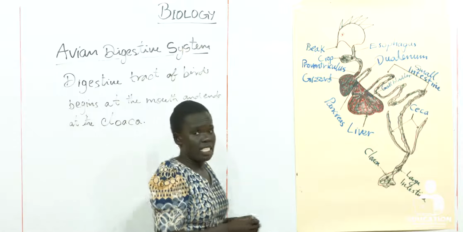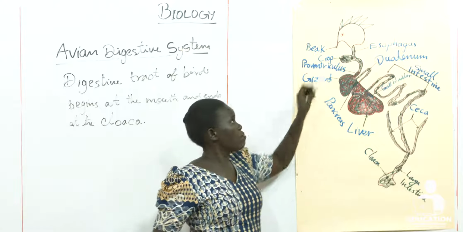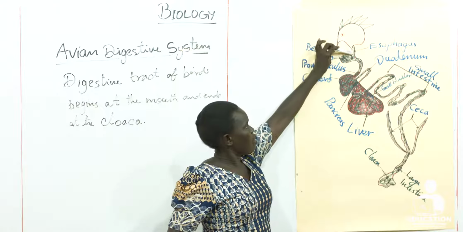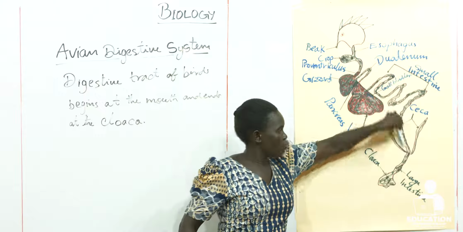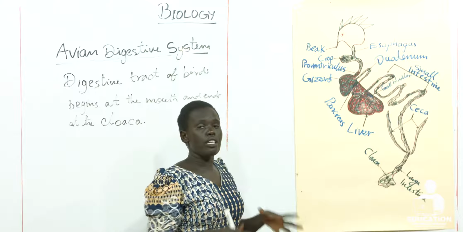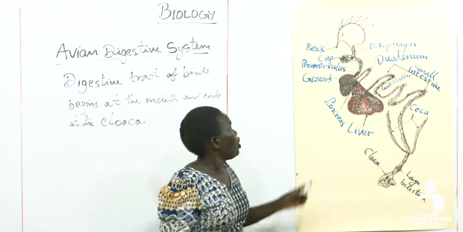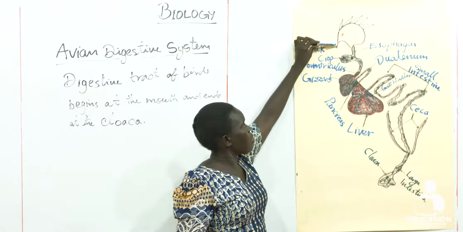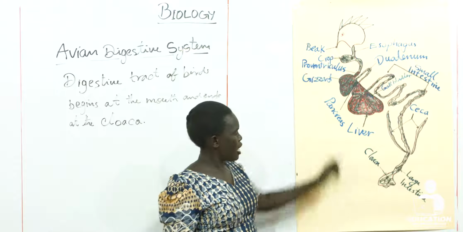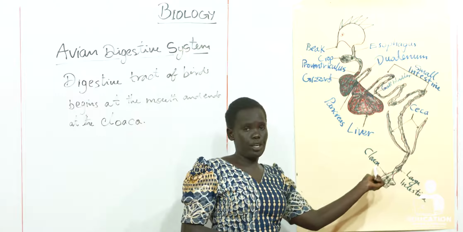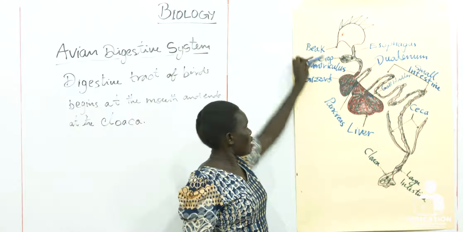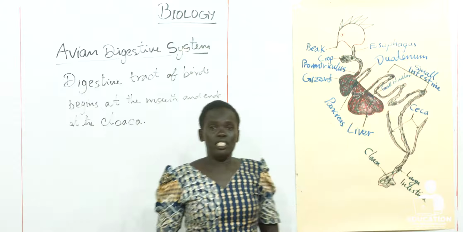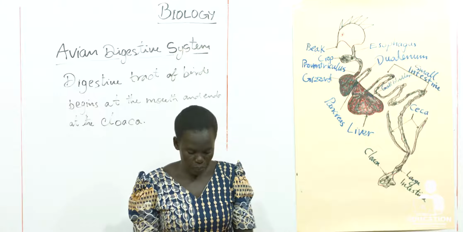This is just a sketch of the digestive system in birds. This is the head of the bird. We have just drawn the digestive system, we didn't draw the bird as a whole. So the digestive tract of the bird starts from the mouth, which is here, the beak, and ends at the cloaca here. These are all the structures that make up the digestive system in aves.